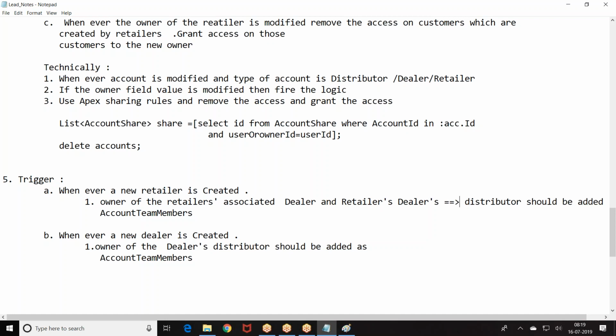Now, right. So, what was this? We had a lead. Lead is converted into account. So, tomorrow we'll try to understand about opportunities. Opportunity, order creation. With this, we'll be winding up.